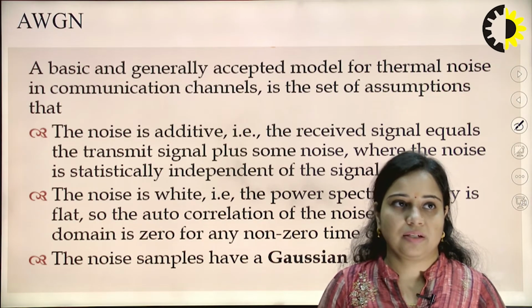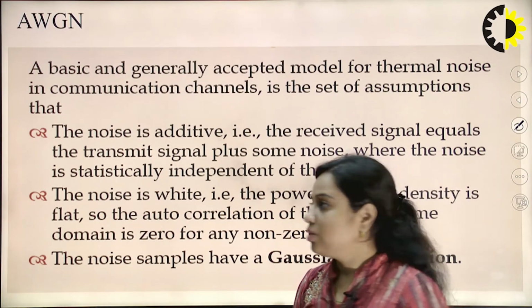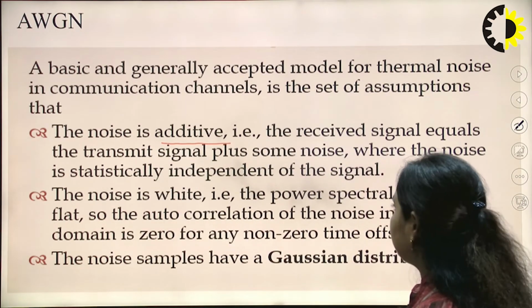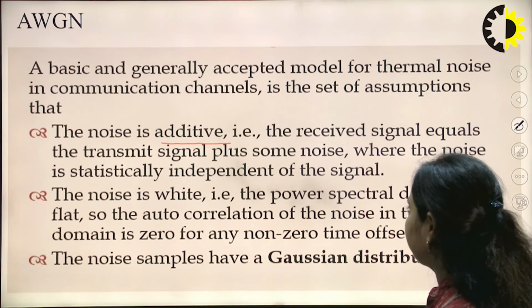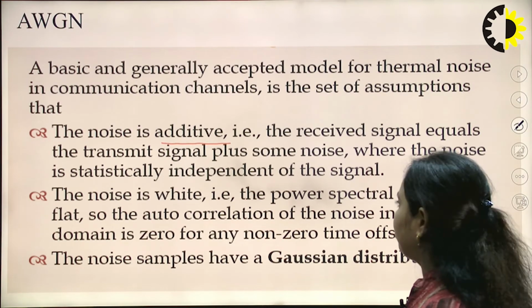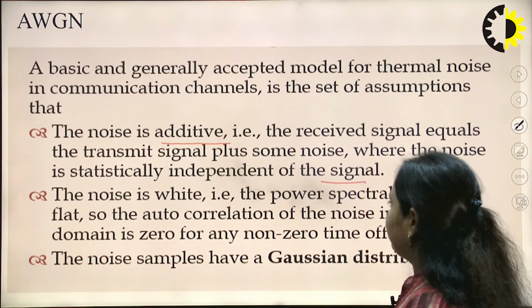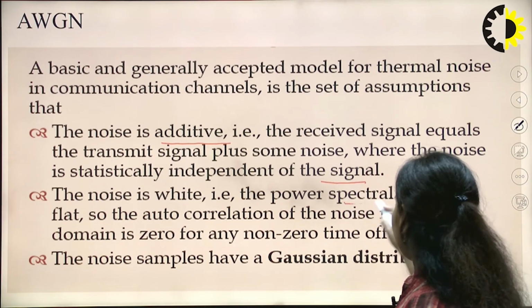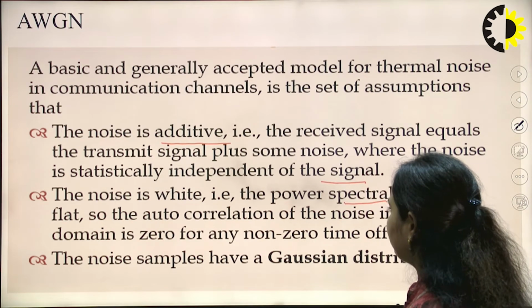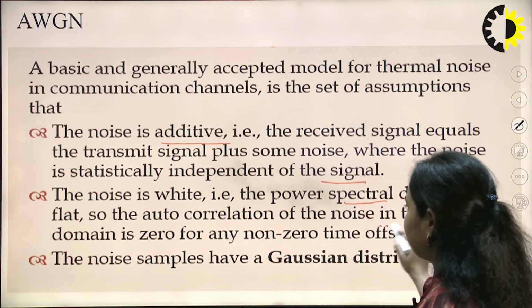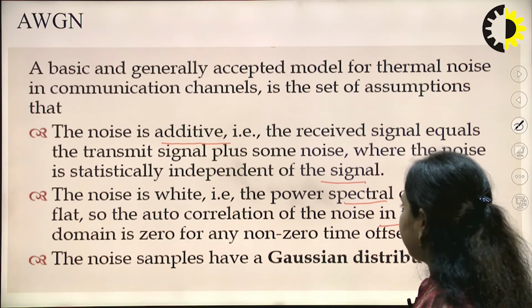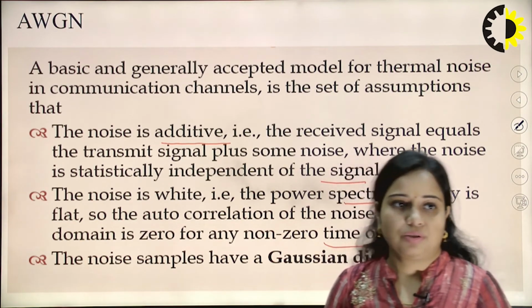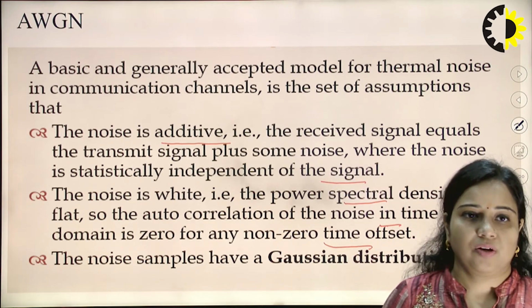So, why do we consider AWGN? First, noise is additive in nature, that is, the received signal equals the transmit signal plus some noise, where the noise is statistically independent of the signal. The noise is white, that is, the power spectral density is flat. So, the autocorrelation of the noise in the time domain is 0 for any non-zero time offset. Also, the noise samples have a Gaussian distribution.